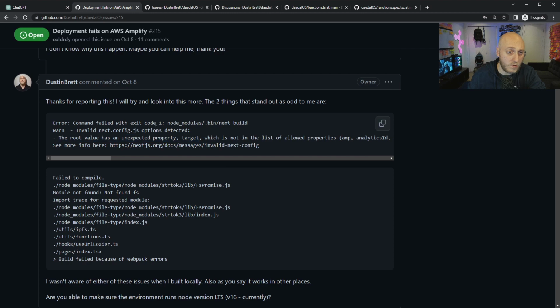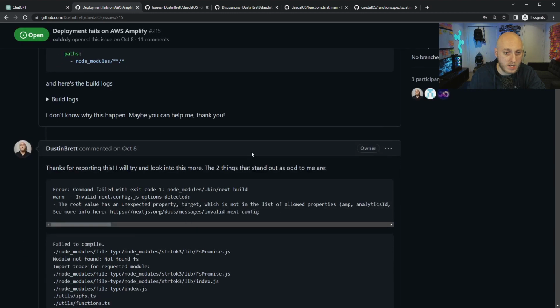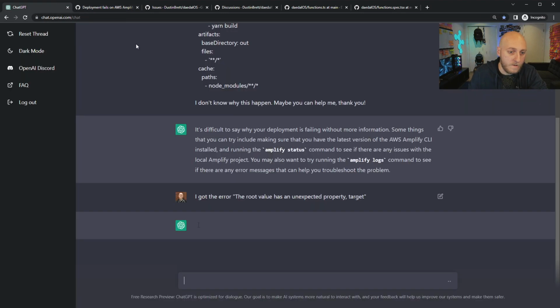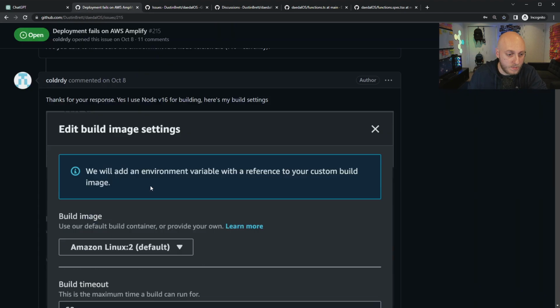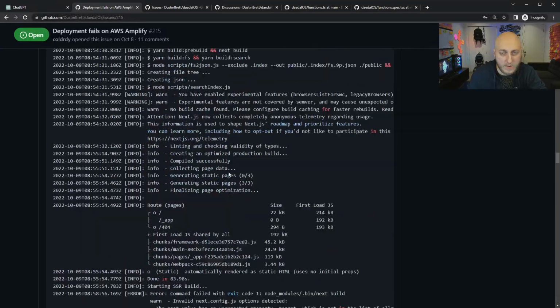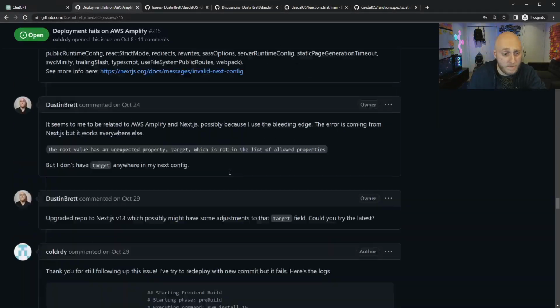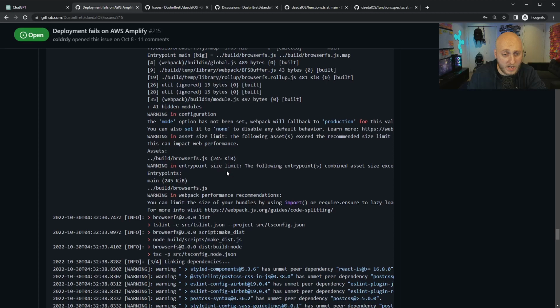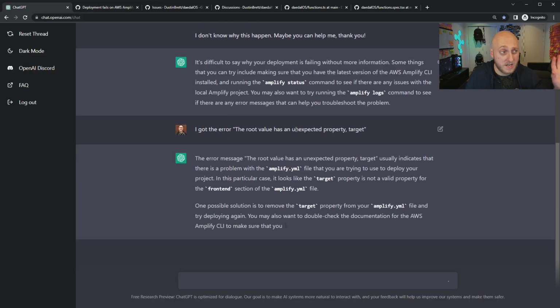This is the same thing here where someone told me that, or I had checked it and it's like, okay, I don't know what to do with that. Hopefully ChatGPT does, because I don't think we actually solved this one yet. I thought it might be something to do with AWS deploy, and I did find some Stack Overflow pages to suggest that, but it's good to get ChatGPT's opinion on it. The error message, the one I just posted, usually indicates that there's a problem with the Amplify YAML. It looks like the target property is not a valid property. Yeah, so that was kind of the aha, obviously.